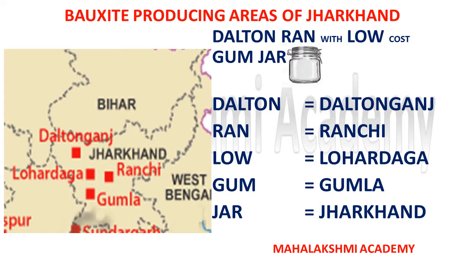Now how is it going to work? Dalton is Daltonganj. Ran stands for Ranchi. Low stands for Lohardaga. Gum stands for Gumla. Jar will remind you that the code is related to Jharkhand. So Dalton ran with low cost gum jar will help you to learn and locate the bauxite mines which are available in Jharkhand.